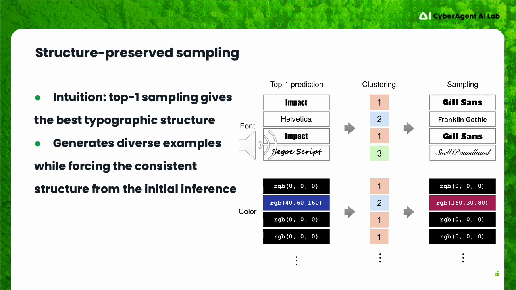Here we propose the structure-preserved sampling, which is a simple two-step inference approach that effectively controls the diversity while preserving the typography structure. The intention is that top-one sampling gives the best typographic structure, and the second sampling generates diverse examples, while forcing the consistent structure from the initial inference. Our approach is heuristic but generates visually plausible typography without significant overhead.